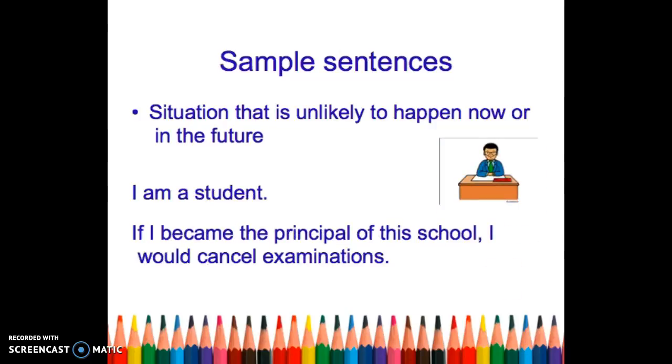Here's another example. I am a student. I'm only a student, so it is very unlikely for me to suddenly become the principal of the school. So I will imagine myself as the principal, and I will have this sentence. If I became the principal of this school, I would cancel examinations. So am I a principal now or in the future? Not really. And so I have to use type 2 conditional to talk about this imaginary situation.